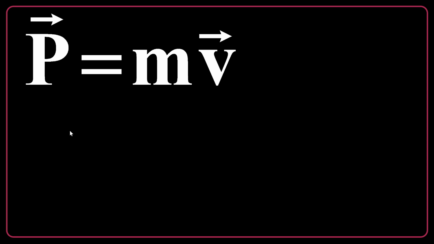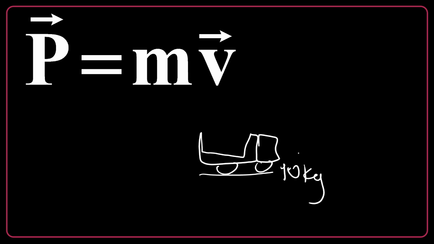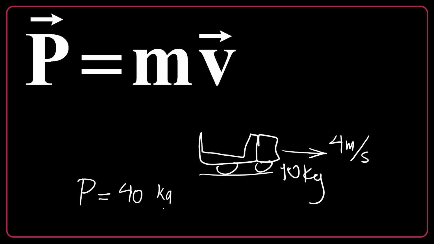It has direction. Let's say we have a small toy truck with a mass of 10 kilograms, moving at a velocity of 4 meters per second to the right. So the momentum of this truck will be 4 times 10, 40 kilogram meter per second to the right. If I double the mass, let's say the mass is 20 kilograms, the momentum is doubled also, 80.